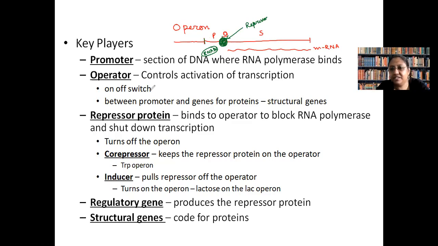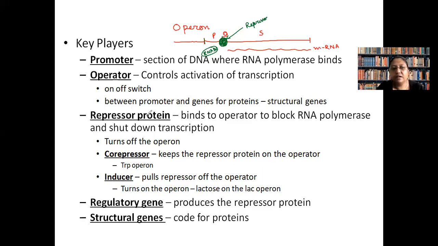Operator is the adjacent chair. अब adjacent chair में आपने इतनी बड़ी एक सामान रख दी that occupied already the adjacent chair, but some part of it is already occupying the promoter also. So the person who was supposed to sit into the promoter, that is our RNA polymerase, will not be able to sit into the promoter part. So that is the role of operator.